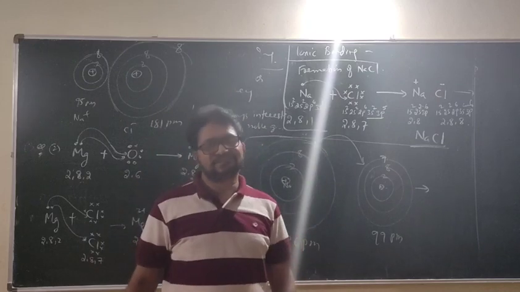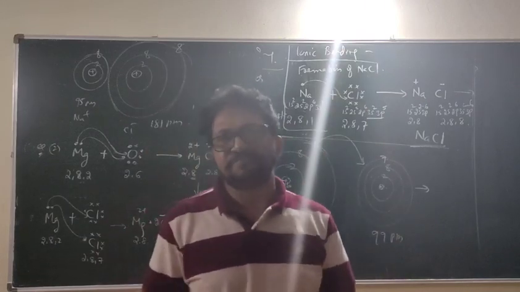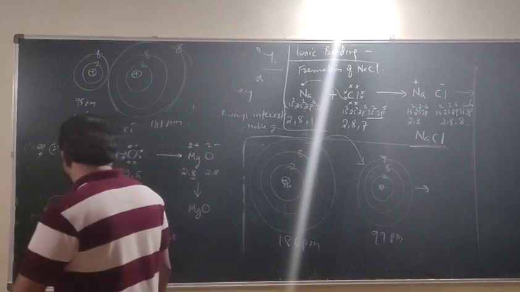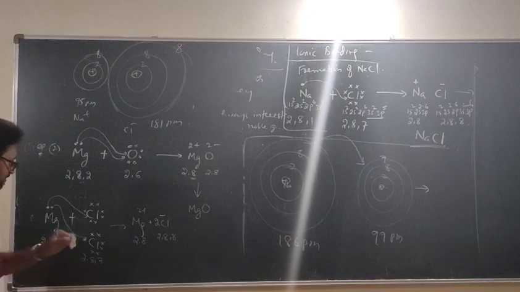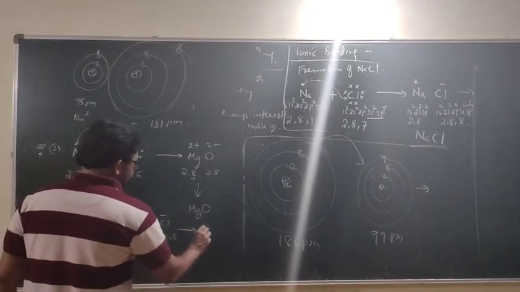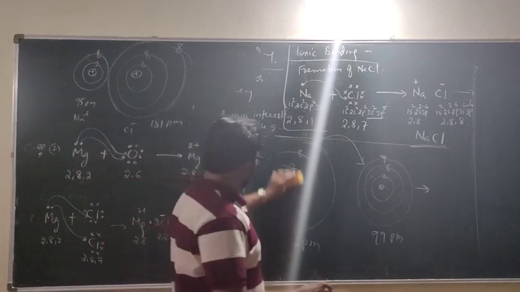Start thinking. Thoughts always improve the brain. So, you know that, but you don't know. That is why I am once again telling you: 2 comma 8 comma 7. And what is the formula now? It is MgCl2.